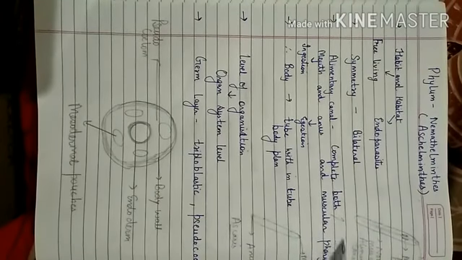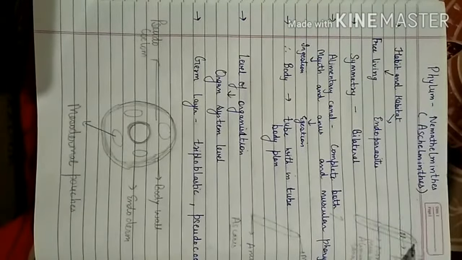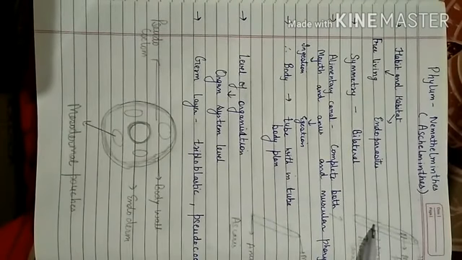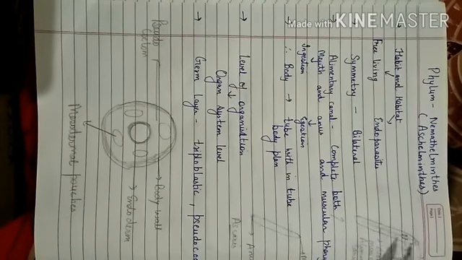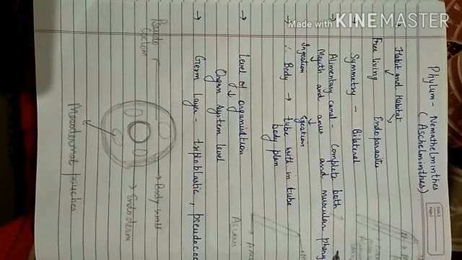And there is a muscular pharynx. Muscular pharynx means when the mouth opens into the buccal cavity, after that buccal cavity there is a pharynx, and this pharynx has muscles surrounding it. So there is a muscular pharynx.